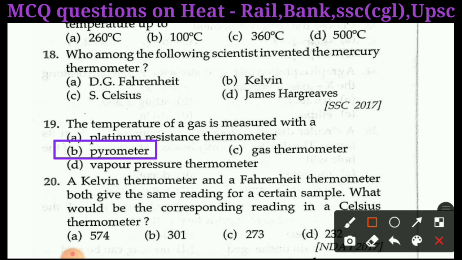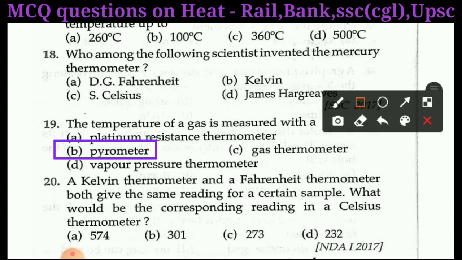Next question is question number 20. A Kelvin thermometer and a Fahrenheit thermometer both give the same reading for a certain sample. What would be the corresponding reading in a Celsius thermometer?